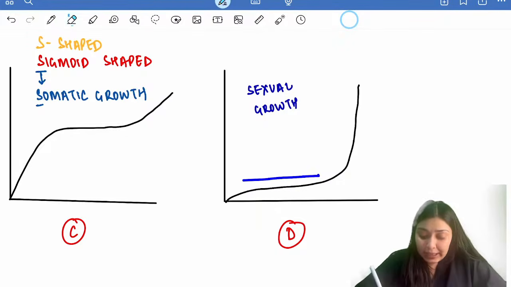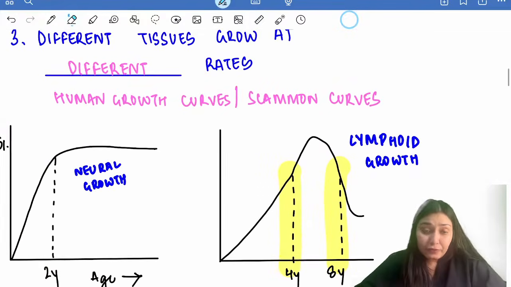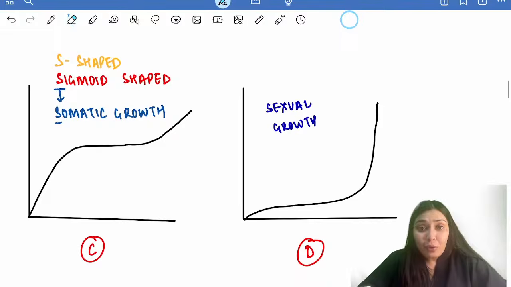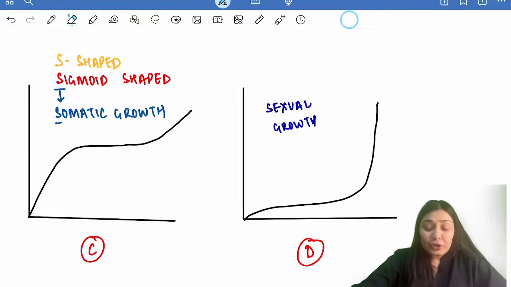The first Scammon curve was this for neural growth. Then we had lymphoid growth where we had a peak. Then we have the sigmoid shaped curve for somatic growth, and then we have sexual growth. Right? So this is about your growth curves.